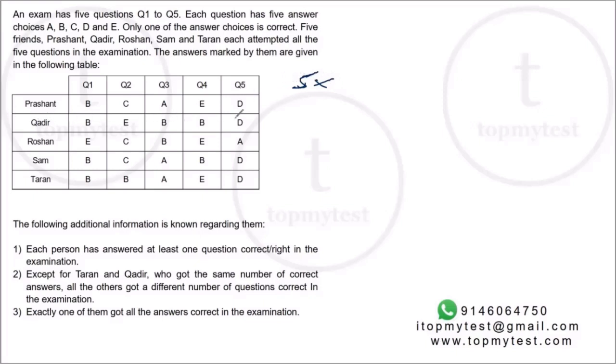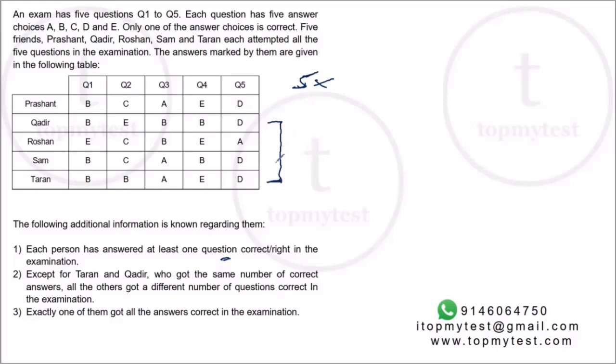So one of the answers of Kadir is correct. One of the answers of Prashant is correct. One of the answers of Roshan is correct. One of the answers of Sam is correct. One of the answers of Taran is correct. Except for Taran and Kadir, who got the same number of correct answers, all others got a different number of questions correct in the examination. So Kadir and Taran had the same number of correct and wrong answers. Everyone else had a different number of right and wrong answers.